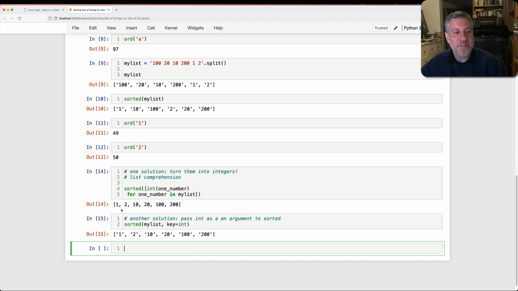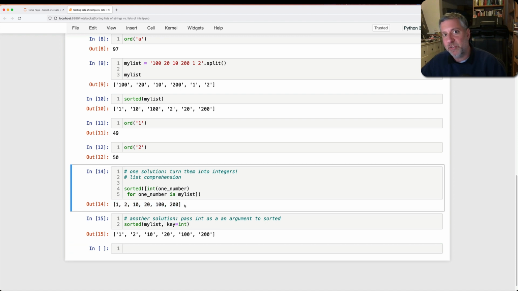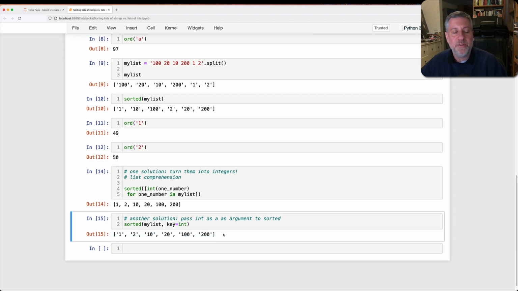So notice the difference here is that I got back a list of integers because I basically converted it into a list of integers before passing it to sort. Whereas here, I got back my original list of strings sorted as if they were integers. Now, do you have to do this? No, it all depends on what you want to do.